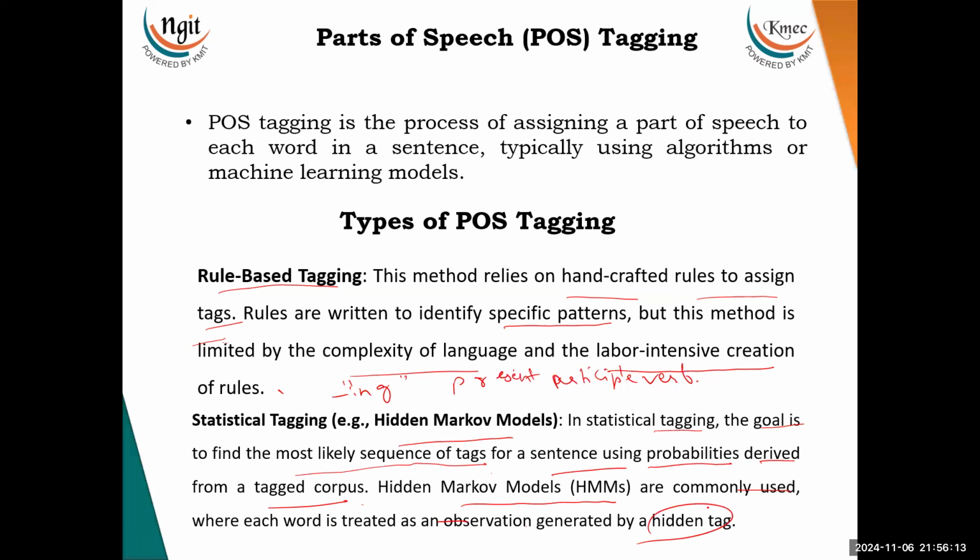This is statistical POS tagging. The model treats the sequence of POS tags as hidden states and uses maximum likelihood to predict the most likely sequence of tags in a sentence.